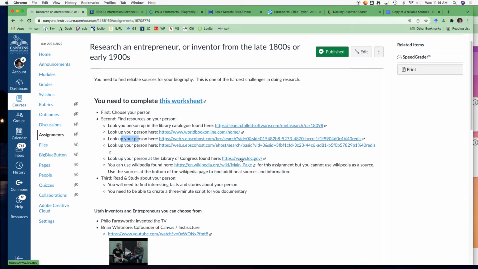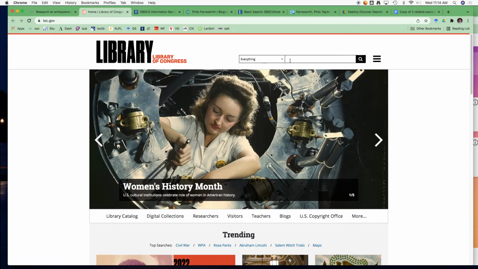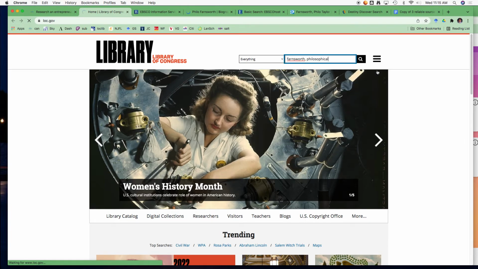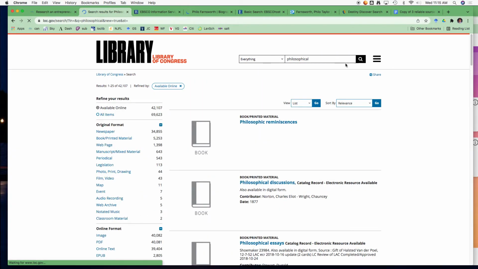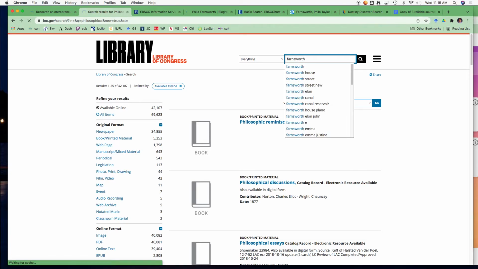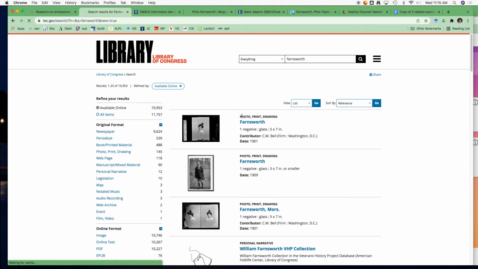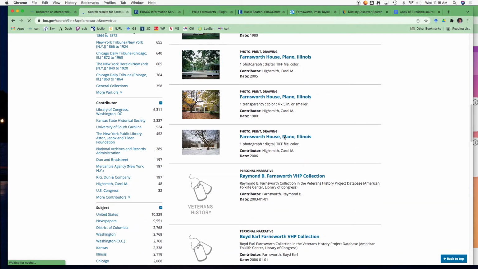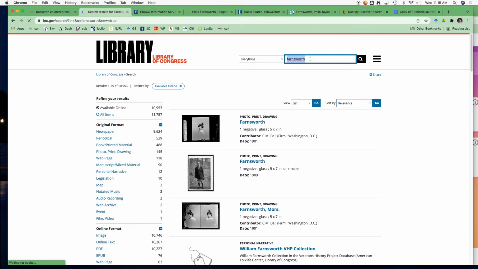Here's another one, Library of Congress. So Library of Congress, these are going to mostly be primary sources. These other sources we were looking at were secondary, but this might have some good things about, like maybe, oh, I didn't want to do philosophical. Let's just try Farnsworth. Printing, Farnsworth. Okay, so now we're getting too many, so we got to be more specific. So I am going to do Philo.